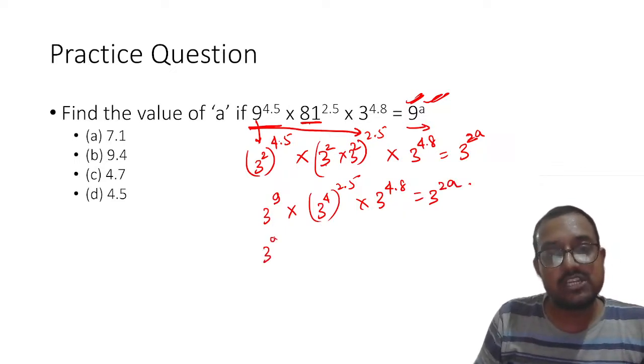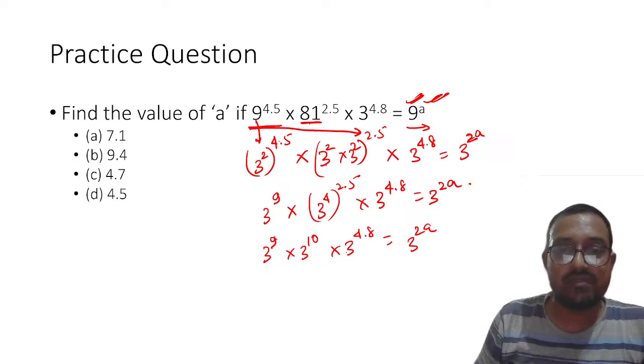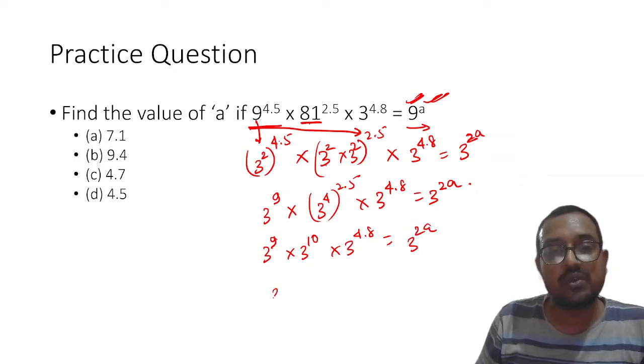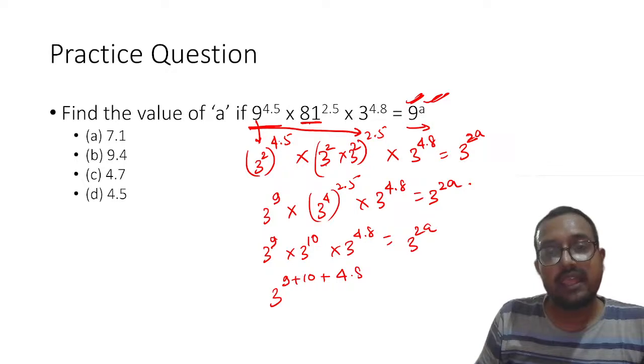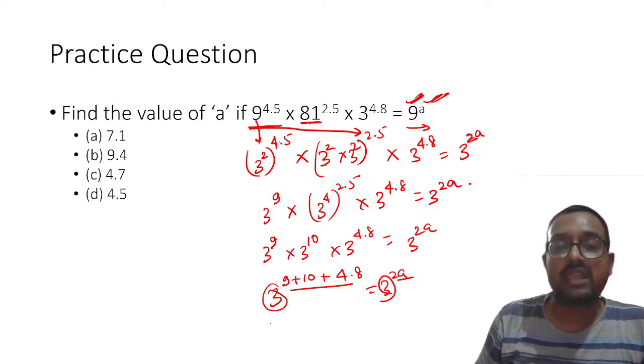So my dear students, 3 raised to power 9 multiplied by 3 raised to power 10 multiplied by 3 raised to power 4.8 is equal to 3 raised to power 2a. Now my dear students, you know that whenever such a situation arises, what you will do? 3 raised to power 9 plus 10 plus 4.8 is equal to 3 raised to power 2a. My dear students, since the base is the same, that is 3, the powers can be equated.